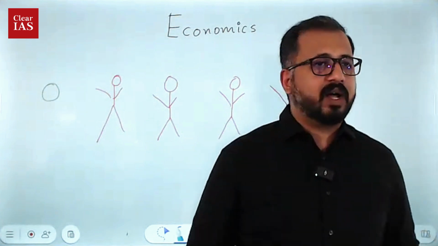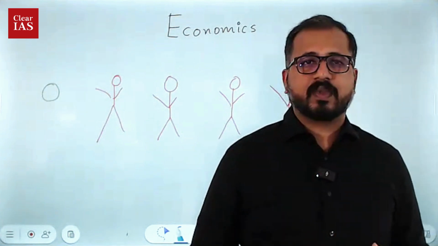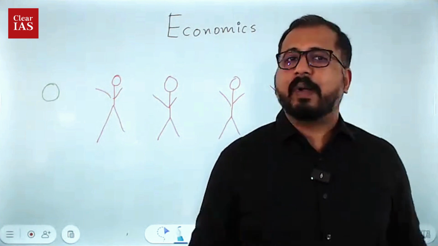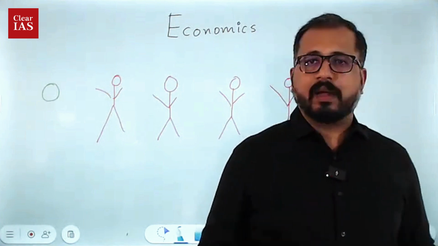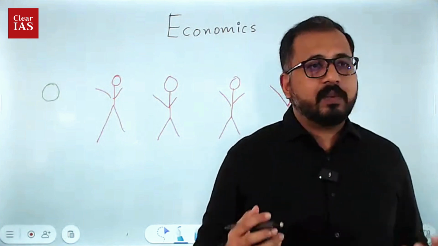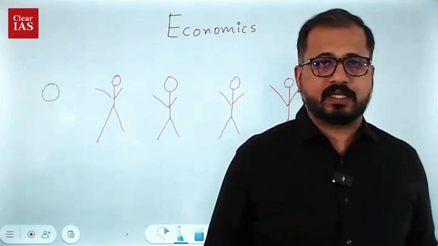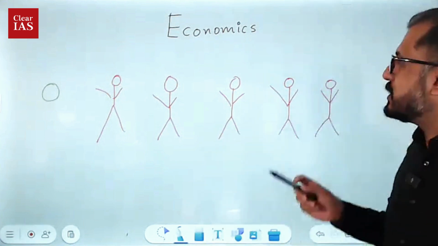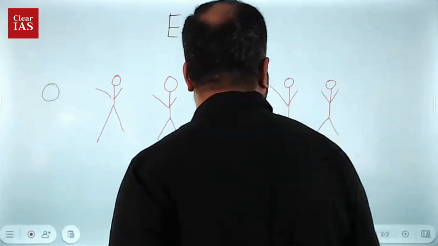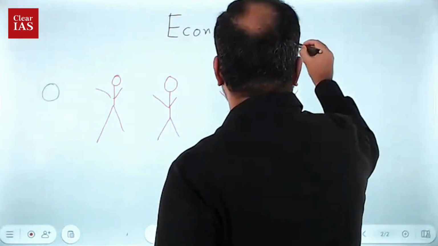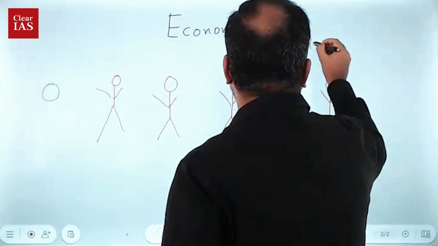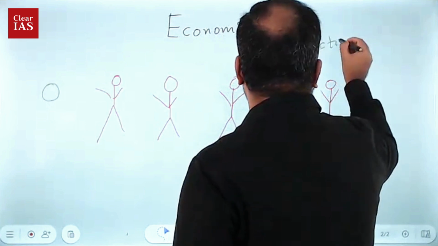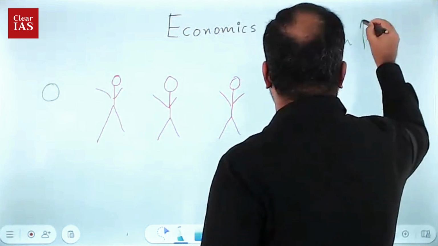What should ideally an economist do? Plant more apple trees, right? Plant more apple trees so that the production will increase. I have used a new term, production. Production is an important term with respect to economics. So now we are discussing increasing the production.